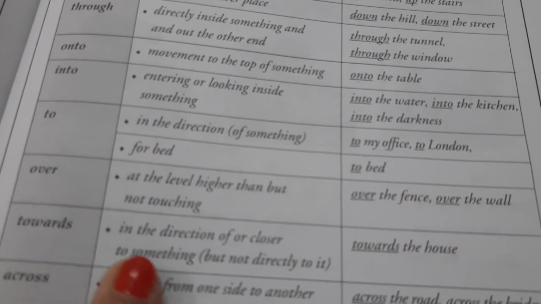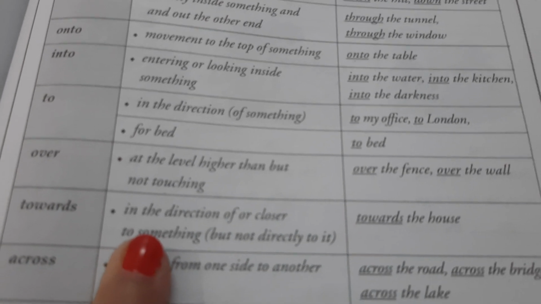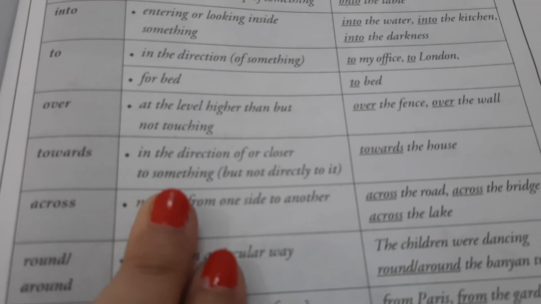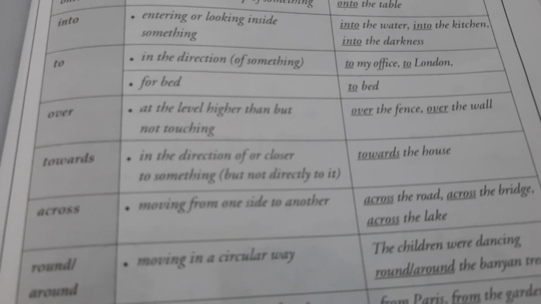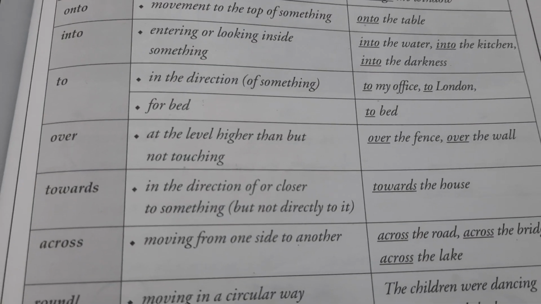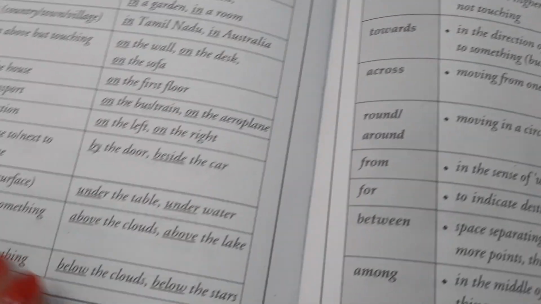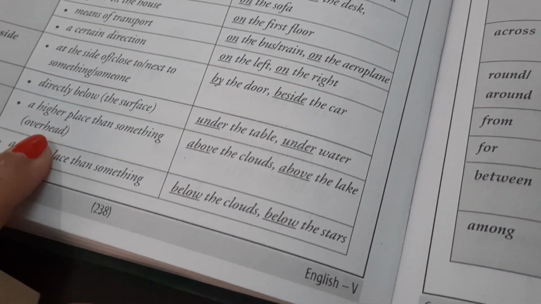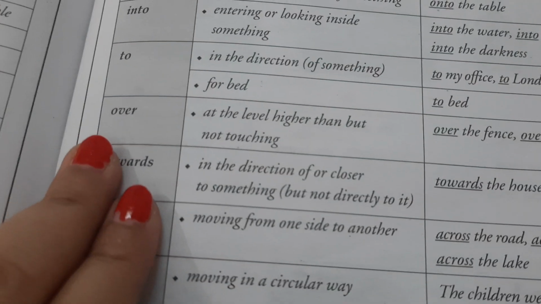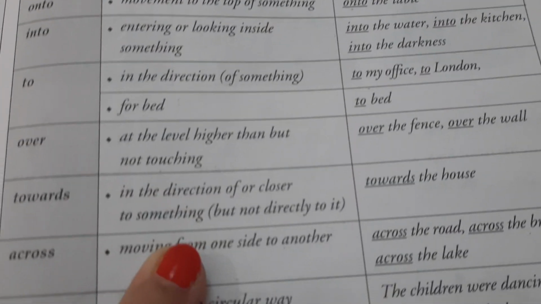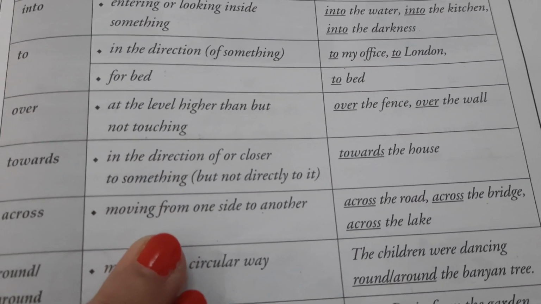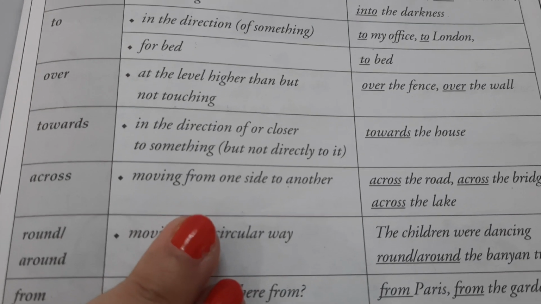To: in the direction of something, to my office, to London, for bed, to bed. I am going to bed. Over. At a high level, but not touching. It's again not touching. Above can touch, overhead, or may not touch. So this is mostly overhead, not touching. Over the fence, over the wall.